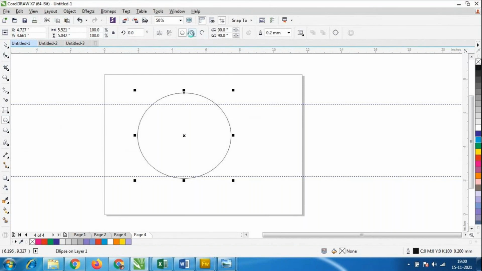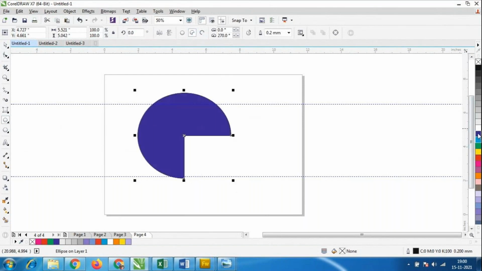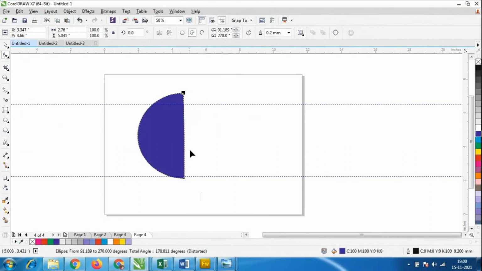Even this pie chart I'll give color, and I'll go to this shape tool, and however many pies we want we could take. So this much, half of the shape we want, we could take. Even in this also, so much we could take. I'll keep it like this.